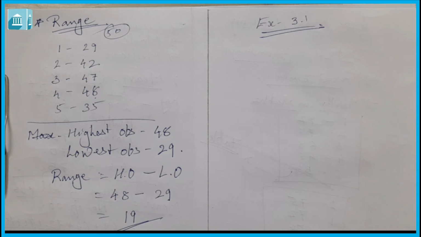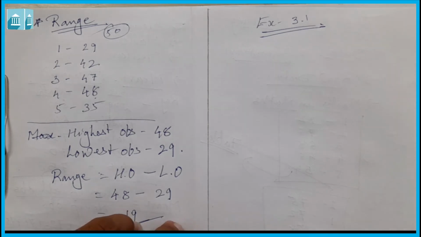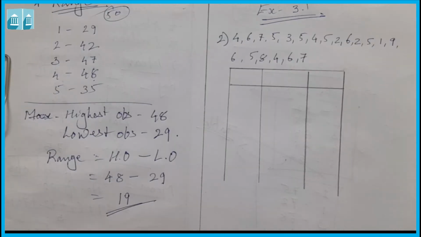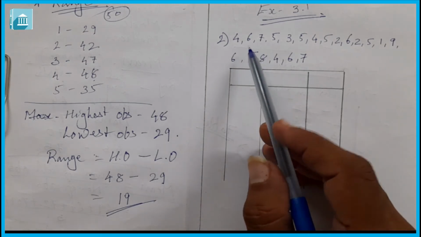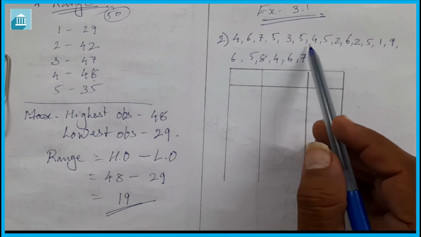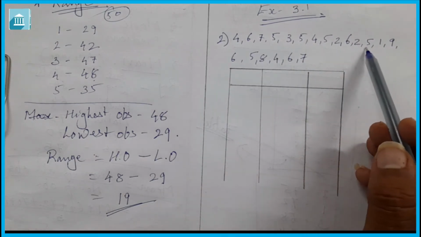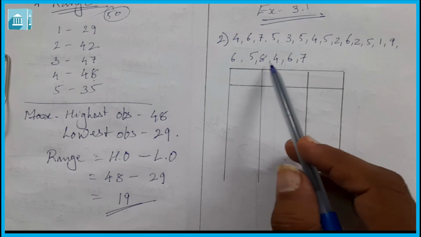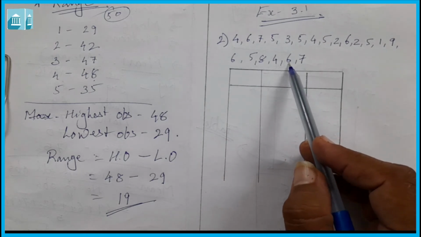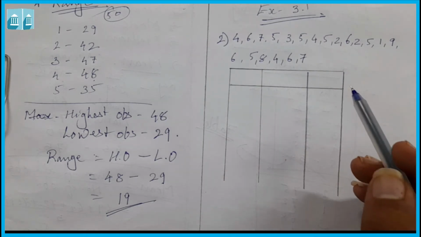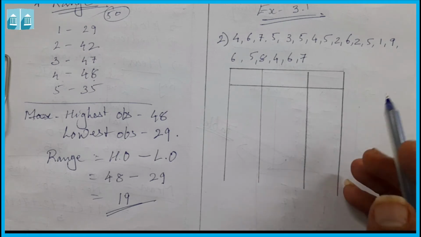In question number 2 it says to organize the following marks in a class assessment in tabular form. These are all the marks given: 4, 6, 7, 5, 3, 5, 4, 5, 2, 6, 2, 5, 1, 9, 6, 5, 8, 4, 6, 7. These are the marks given and we have to arrange them in tabular form.